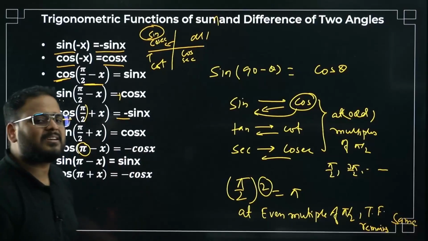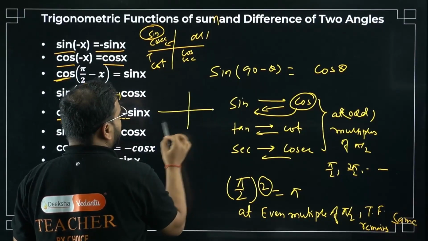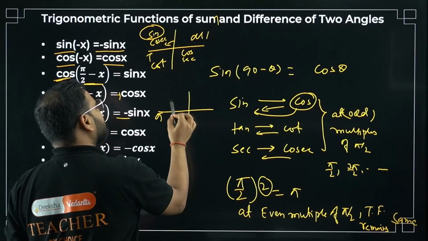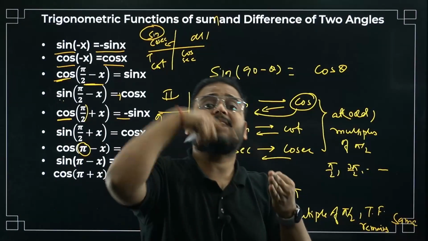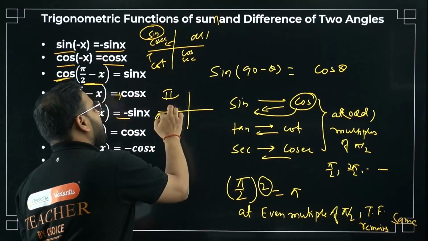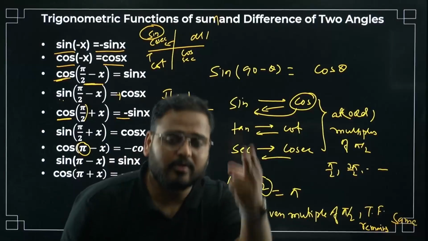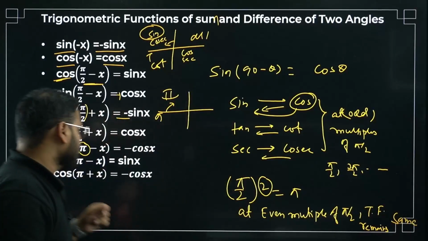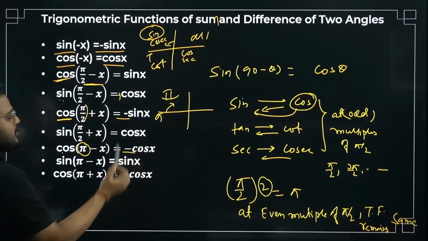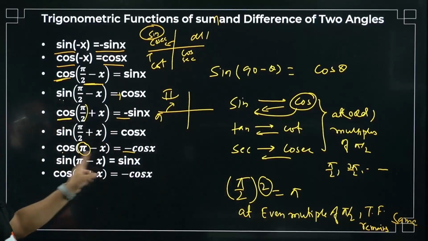The angle is negative. Why, sir? Pi minus x: pi is this value. Pi minus x is still the second quadrant, while pi plus x is the third quadrant. Pi minus x, you will go like this. Which quadrant? Second quadrant. In the second quadrant cos is negative, only sine is positive. That's why minus cos. Cos remains cos because of the even multiple of pi by 2, negative because of the second quadrant.